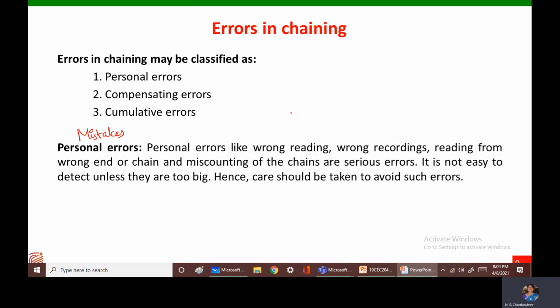Personal errors like wrong reading, taking down the wrong reading, or the person who has taken the reading might have taken it correctly, but the person who is recording it might have recorded it in a wrong way. So wrong recordings, then recording from the wrong end of the chain, or miscounting the number of links, or being unable to take the reading in the chain. All these are human errors. So these are called personal errors or mistakes.